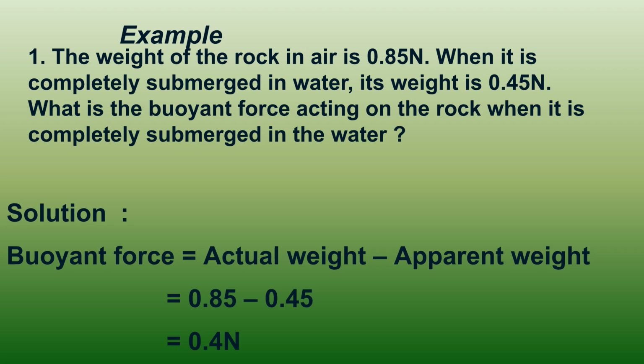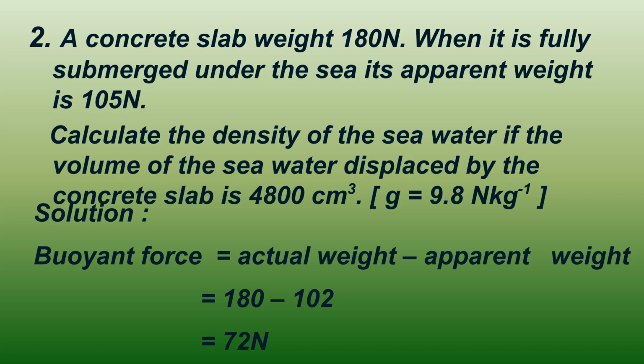Let's work through an example. To find the buoyant force acting on a rock submerged in water, subtract its apparent weight, 0.45 N, from its actual weight in air, 0.85 N. The buoyant force is 0.4 N. In this second example, a concrete slab weighs 180 N, and its apparent weight underwater is 105 N. The buoyant force is calculated as the actual weight minus the apparent weight, which is 72 N.